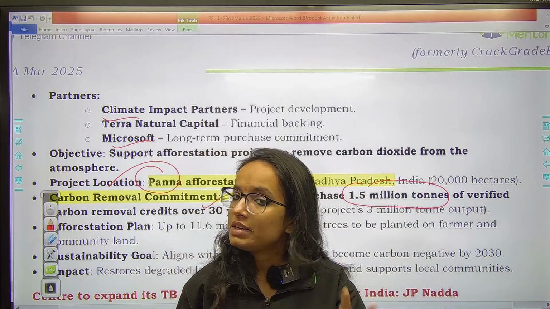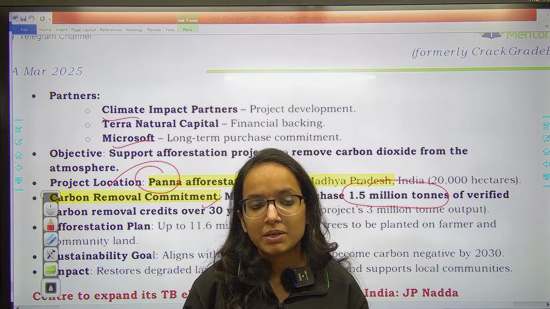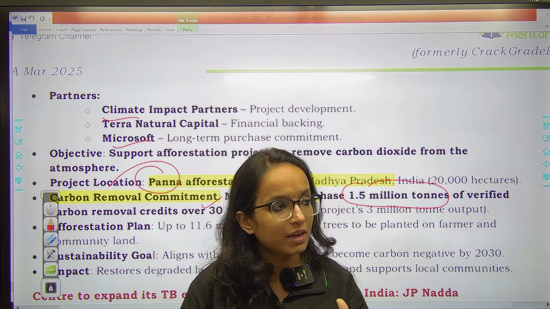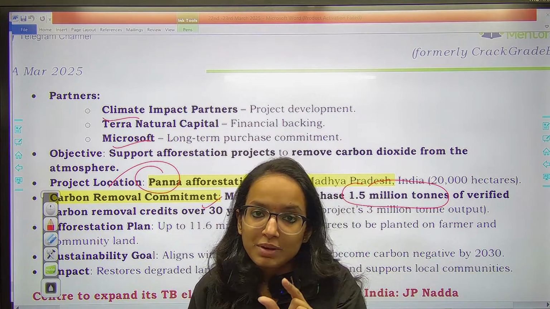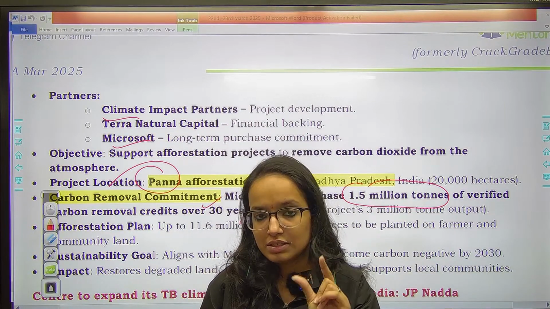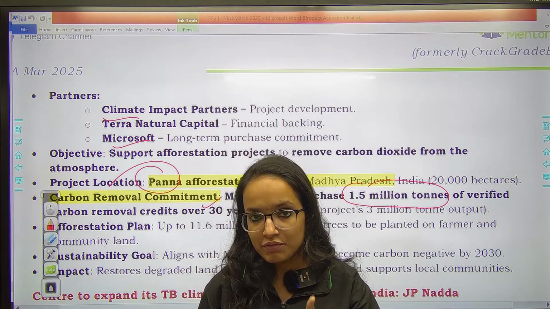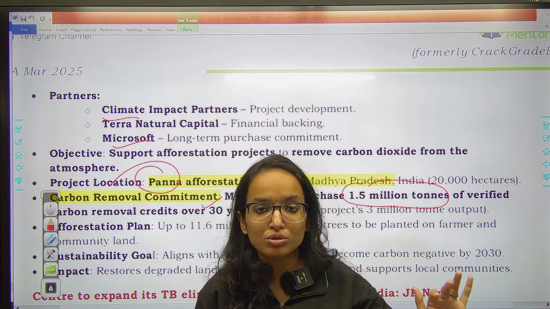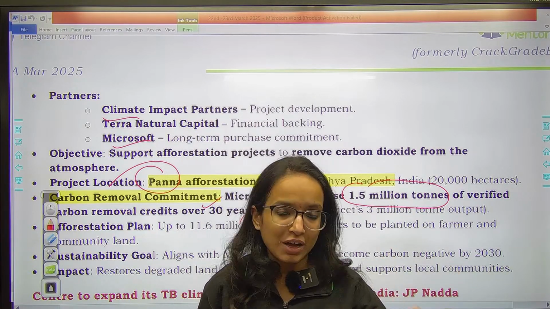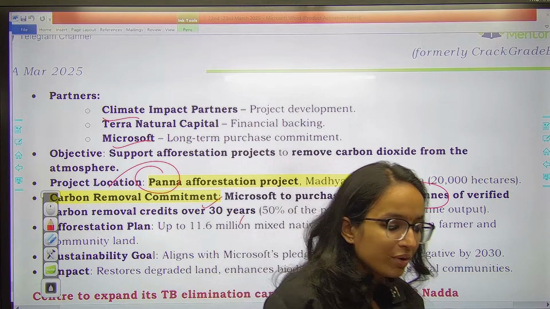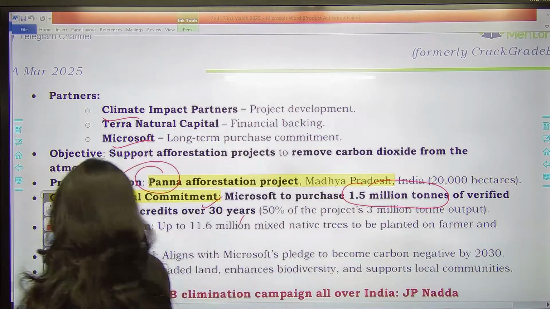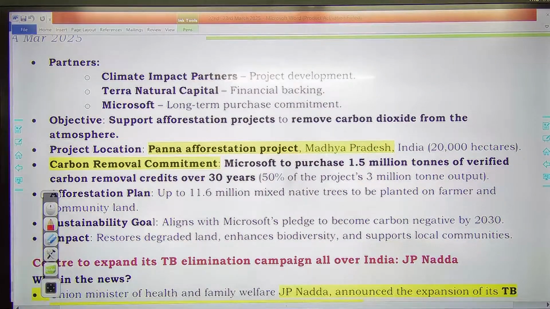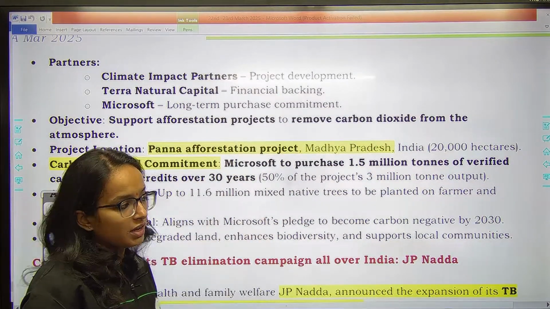Now carbon credits आपको पता ही है, what are carbon credits? Carbon credits are certificates, ठीक है? If you buy them, you have to comply with this thing. तो जो भी carbon credits हैं, carbon credits आपको अप्रूवल देते हैं. One certificate, if you see, one certificate allows you to produce certain tons of carbon dioxide. तो इससे क्या होता है? You get committed कि ठीक है इतना ही हम produce करेंगे. कार्बन मार्केट ऐसे ही काम करता है, right? तो carbon credits के through Microsoft is going to do this. Remember the location, Panna in Madhya Pradesh.